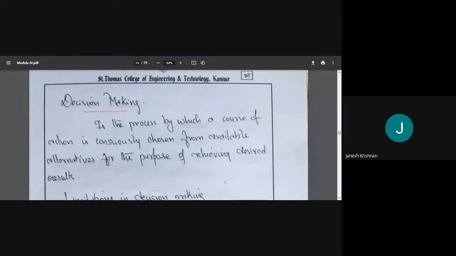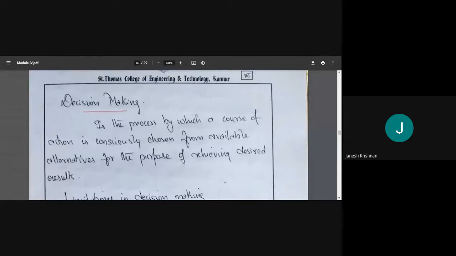Okay, so we were discussing decision making, right? So, what is decision making? Decision making is the process by which a course of action is consciously chosen from available alternatives for the purpose of achieving a desired result. So, we have a desired result, and to achieve that result, we have many options, many alternatives. Among these alternatives, we need to choose the best one. This course of action has to be decided, and that process is known as decision making.